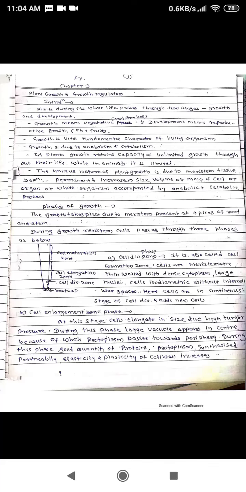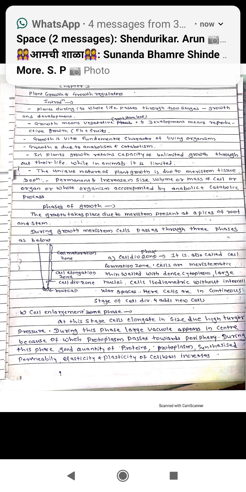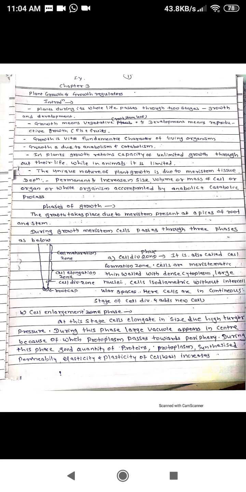So today we are going to start with a new topic, that is plant growth and growth regulators. Every plant during its whole life passes through two major stages called growth and development. Growth means growth of the vegetative parts like root, stem, leaves, etc.